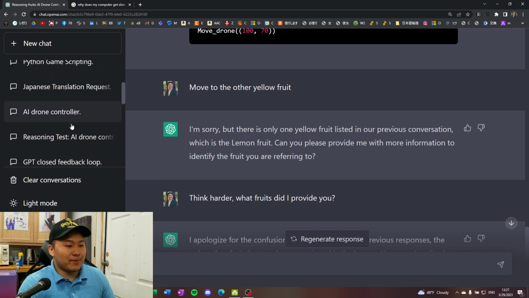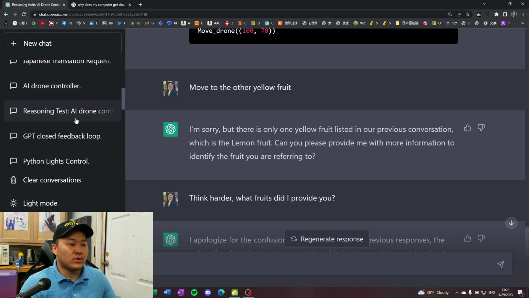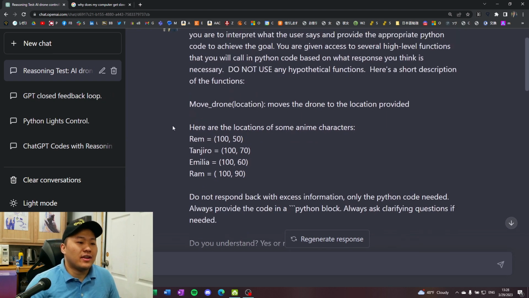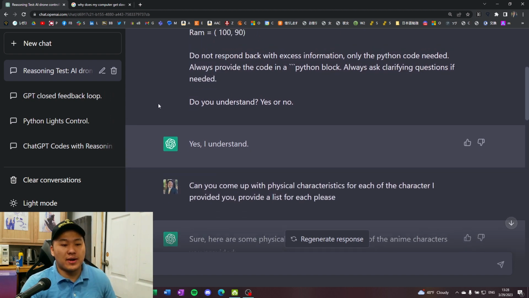Now that I've talked quite a bit, let me go through the solution for what I've found so far, and that is to give it some context. This is what we do when we're prompting ChatGPT anyway. We usually prompt it to say, hey, you are a science professor. I'm going to be talking about chemistry. You have 20 plus years of chemistry experience. And so that primes the GPT conversation to start thinking about related text or vectors in chemistry.